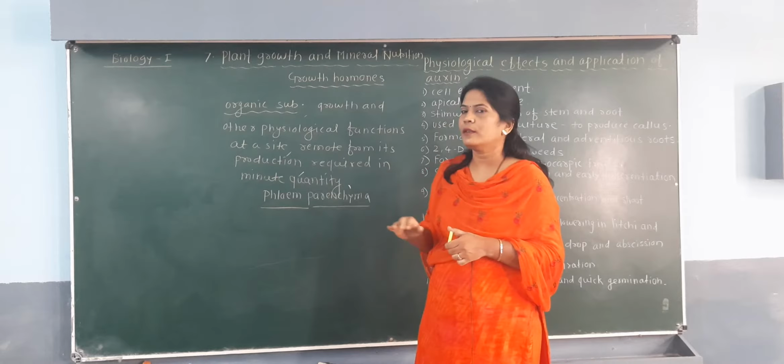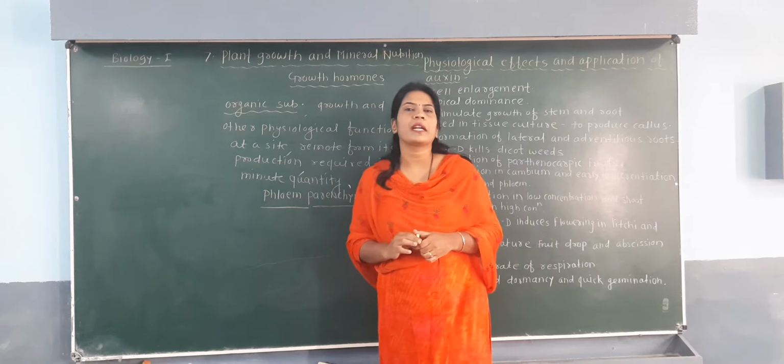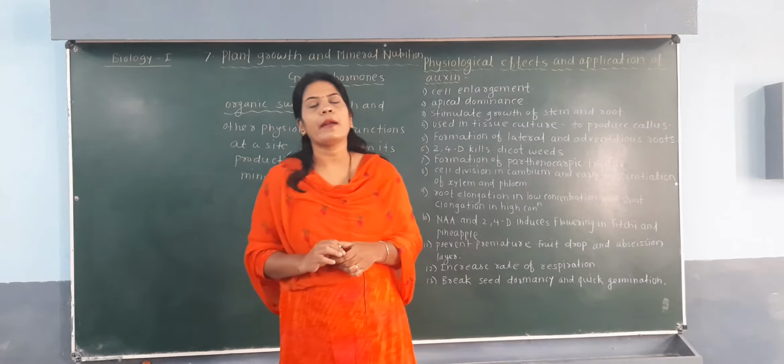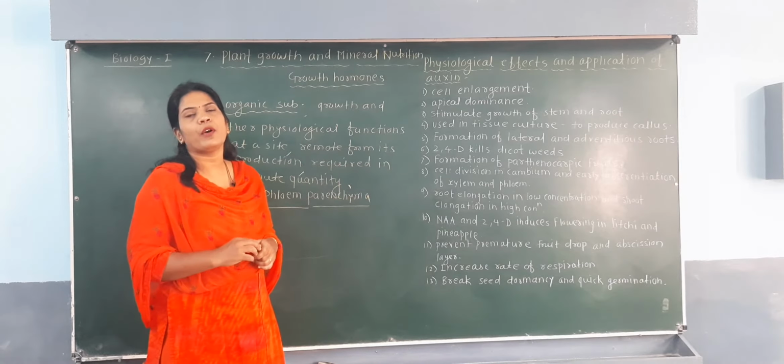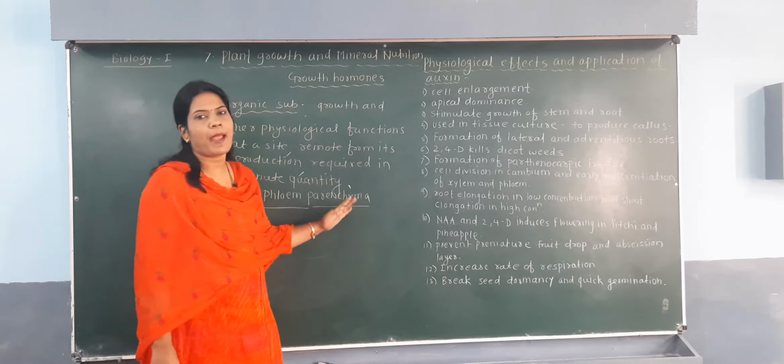And lastly, we have seen that the hormones are transported to different parts of the plant by a tissue called phloem, and the example is the phloem parenchyma.